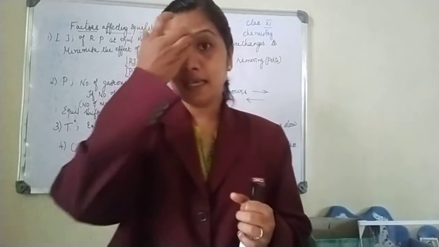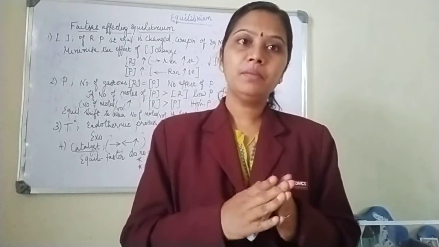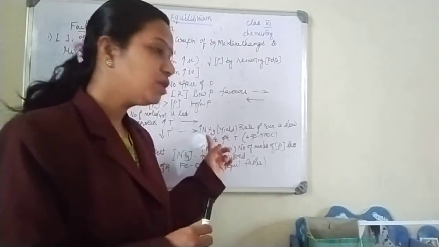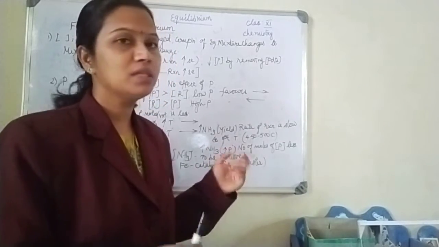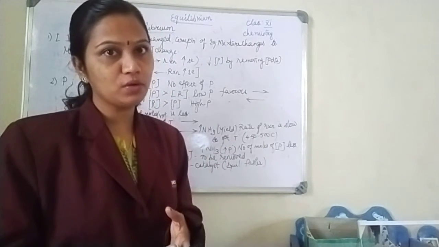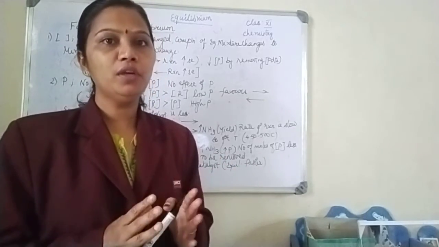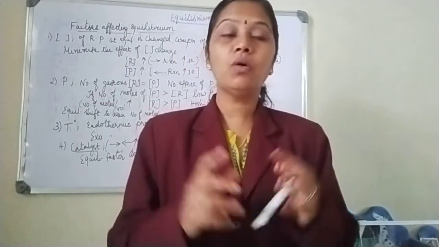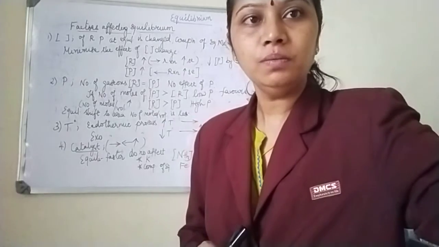For all these cases I have given an example of production of ammonia from N2 and H2, where you have to keep your temperature low because it's an exothermic process, and the pressure should be high because the number of moles of products is also less. Here iron is acting like a catalyst, and ammonia formed has to be removed as soon as it is produced, otherwise feedback inhibition or end product inhibition will happen.